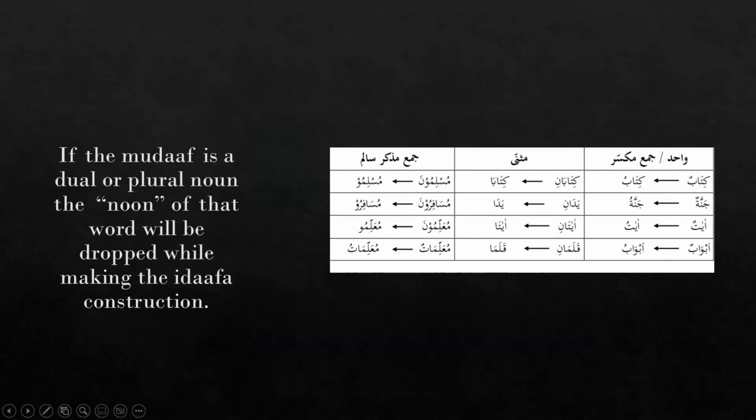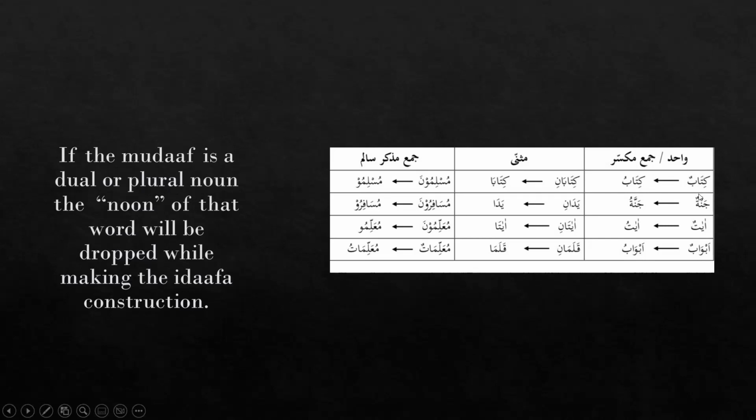So these are the examples given. Then how can we make a word into a mudaf when it is a dual noun or a plural noun? We already know how we make a mudaf from a singular noun: the nakira form contains a tanween, but when we make this word a mudaf, we have to drop one of the dhammas, the dhammatain, because a mudaf cannot have a tanween or al.